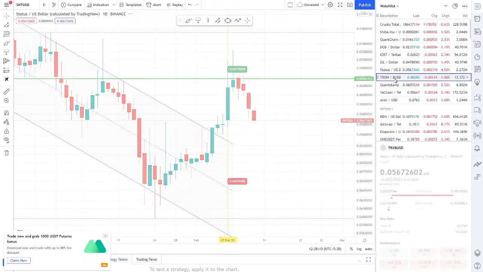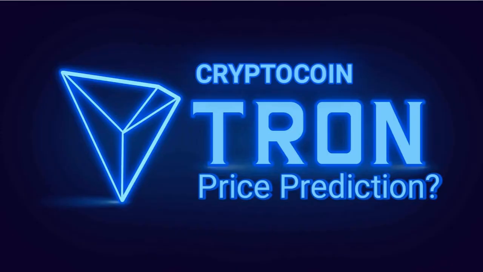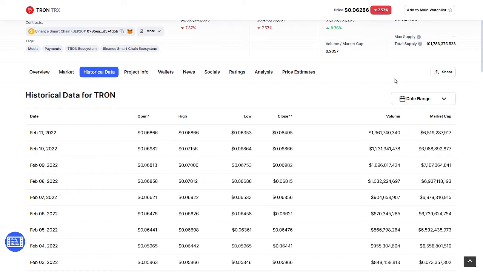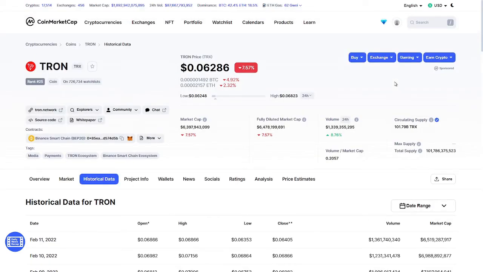So here we're going to talk about Tron. In this section, the Tron coin is right now 7.39% down. Volume is 8% incremented, so the coin is still seeing a selling volume, and people are trying to sell this coin, but the market cap is pretty much sustained. You can see the market cap is 6.5 billion, and yesterday it was 6.9 billion. So the market capital is decreasing, by 400 million, and that's not good news. But still volume is incrementing and people are still trying to sell.